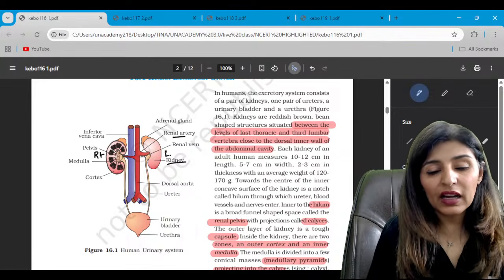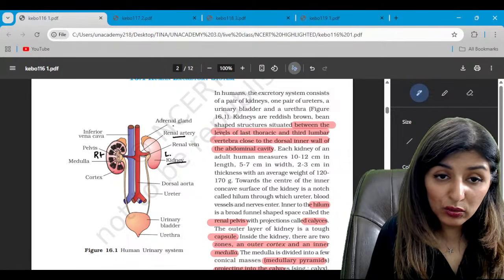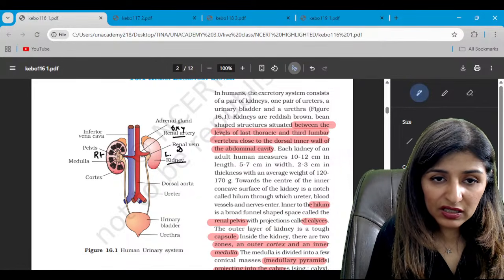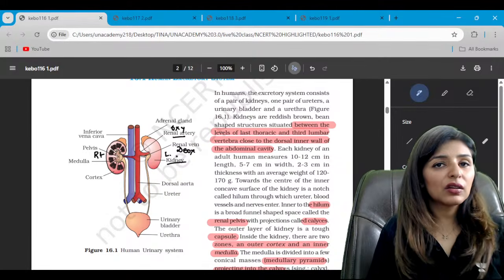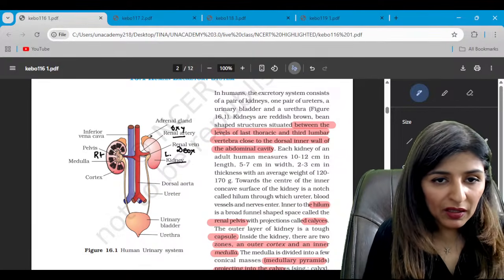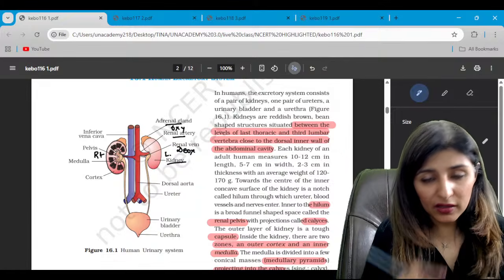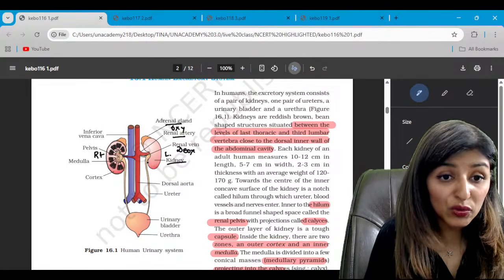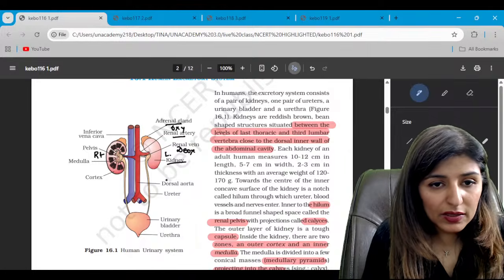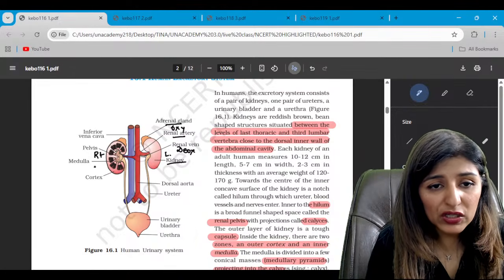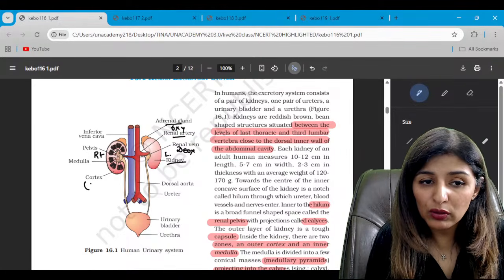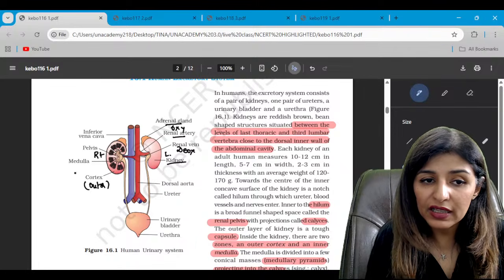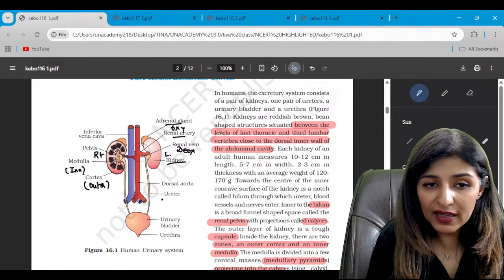There is the renal artery bringing oxygenated blood to the kidney and this is deoxygenated blood being carried away through the renal vein. Now there is a gland present on top of the kidney which is called the adrenal gland on the superior side, right? Now see here. Each kidney is divided into two regions. The outer region is known as cortex, the inner region is known as medulla. Clear?